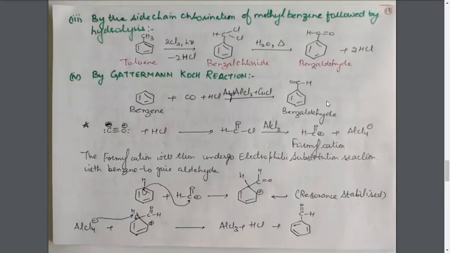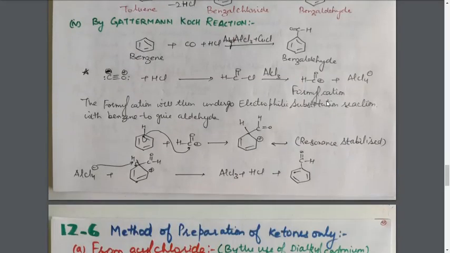Next is Gattermann-Koch reaction. Now what is this Gattermann-Koch reaction? It is again the method of preparation of aromatic aldehyde from benzene. During this reaction, the benzene is treated with a mixture of carbon monoxide and HCl in the presence of anhydrous AlCl3 and CuCl, that is cuprous chloride, as catalyst. And during this reaction, the benzaldehyde is formed. Now how is the reaction taking place?